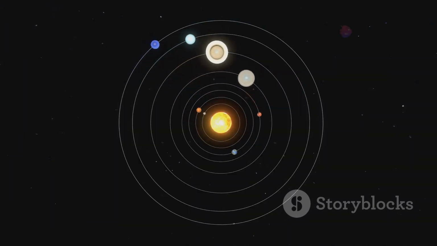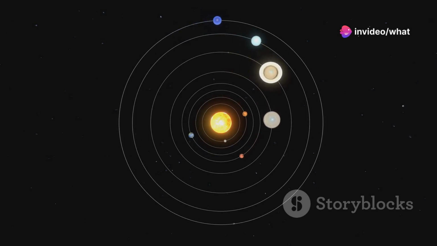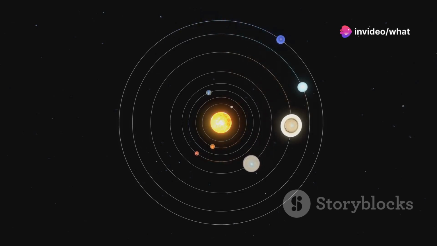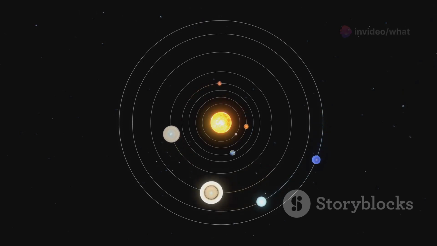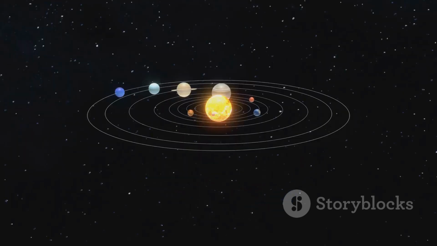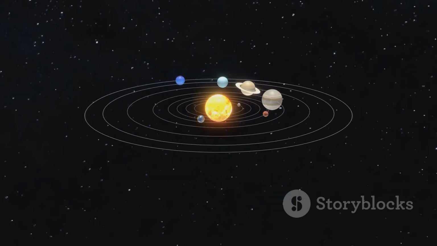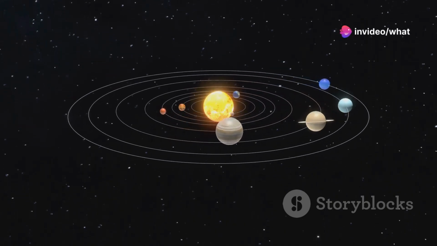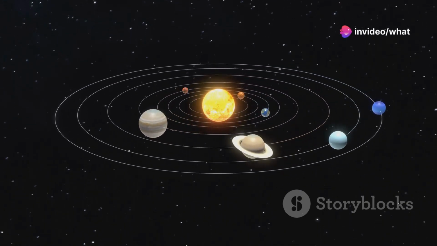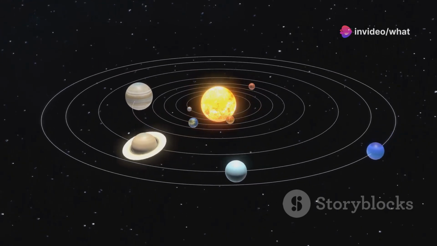The sun's influence extends far beyond our planet, shaping the environment of the entire solar system. Its gravitational field holds the solar system together, while its light and heat affect the atmospheres and surfaces of other planets and moons. The sun's energy drives weather patterns, climate, and even geological processes on Earth and other celestial bodies.